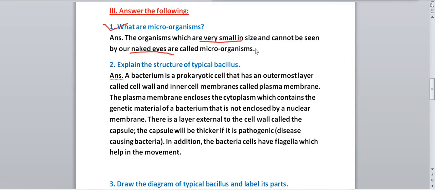And what examples will you write for this one? Algae, you can write algae, fungi, protozoa.